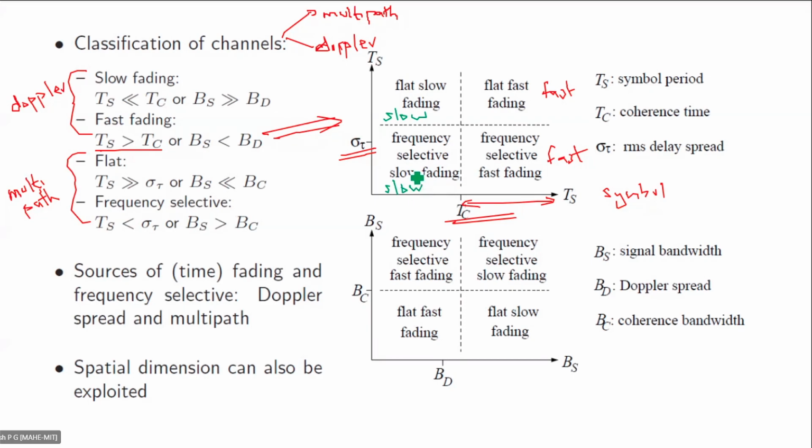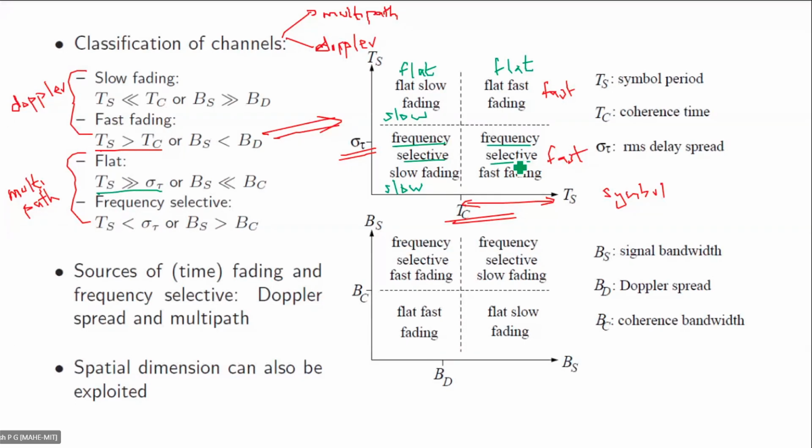Okay, now we come to the y-axis. If Ts is greater than delay spread, we'll be having flat fading, right? So these two on the top will have flat fading and flat fading. Similarly, at the bottom, we'll be having frequency selective fading and frequency selective fading. That is, Ts is less than delay spread.